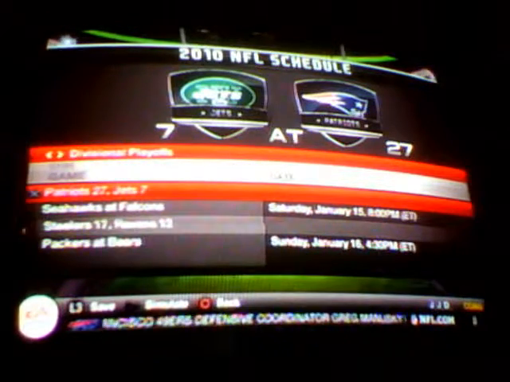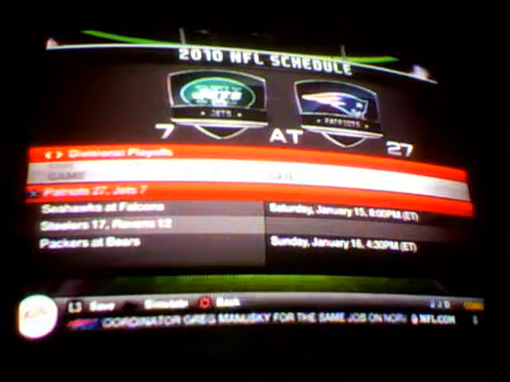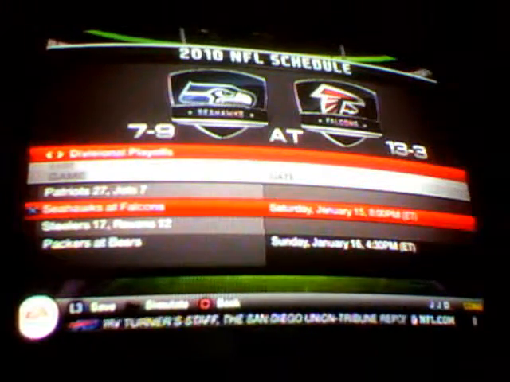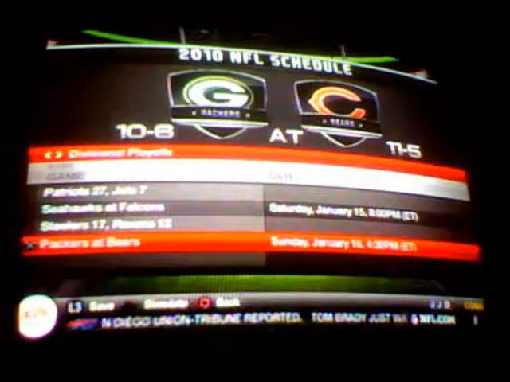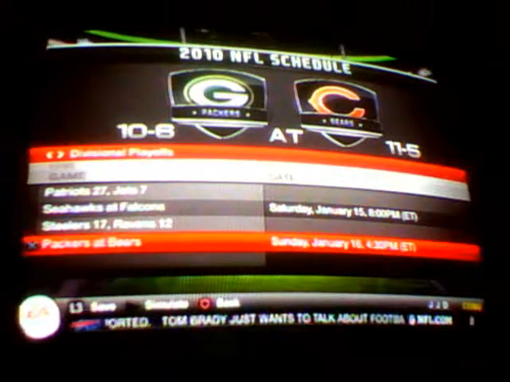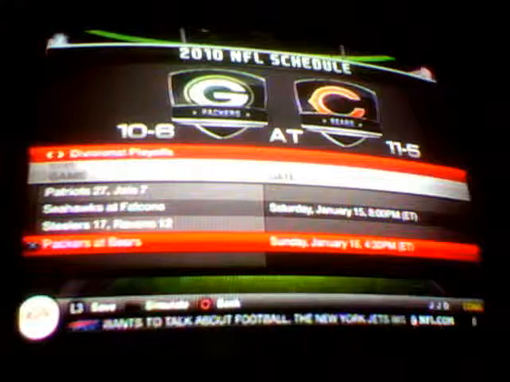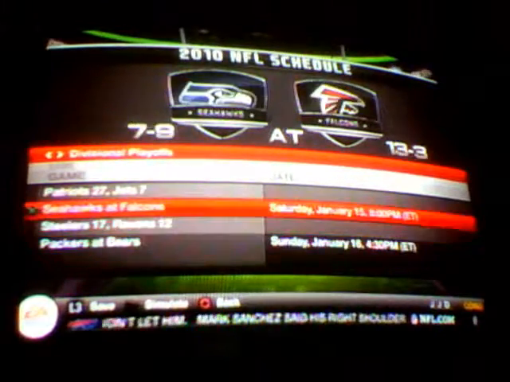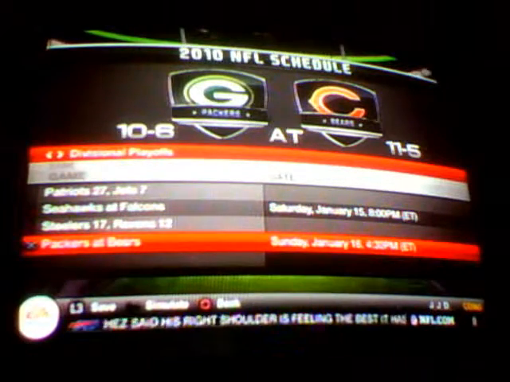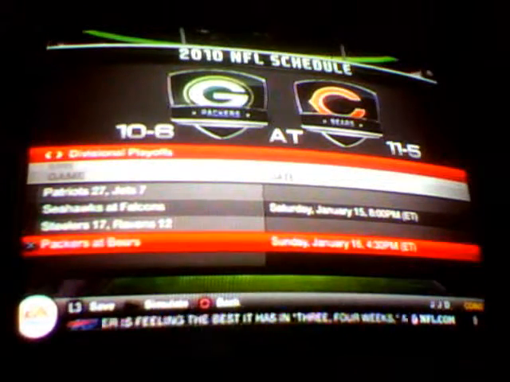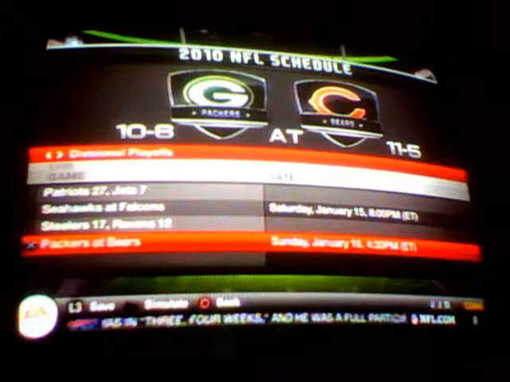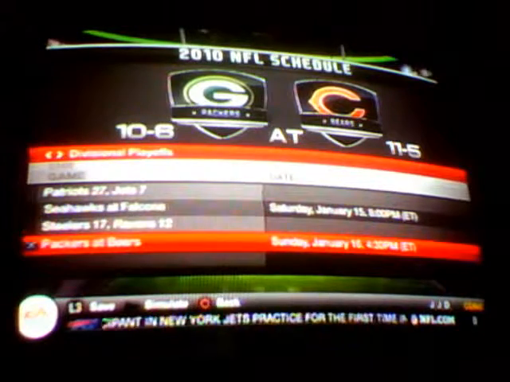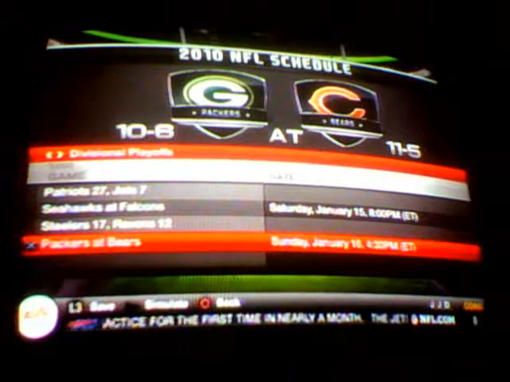So, hopefully this whole situation will be fixed by next week. If the conference championship ends up being either the Falcons or the Seahawks or the Packers and the Bears, I'll just simulate this game that I have untouched yet. And if it's something else, I'll just make the teams win that have to win. And yeah, the only thing is, if it happens to be the Seahawks and the Packers, that it'll be the wrong home team, because Madden still thinks the Packers are the higher seed, even though they're not.